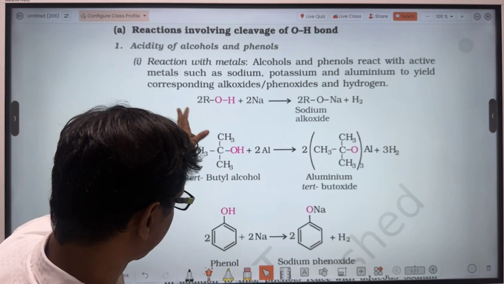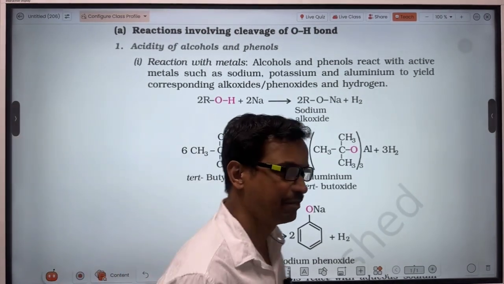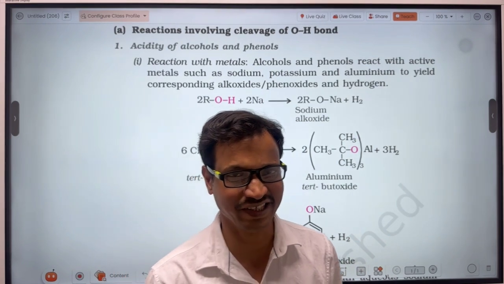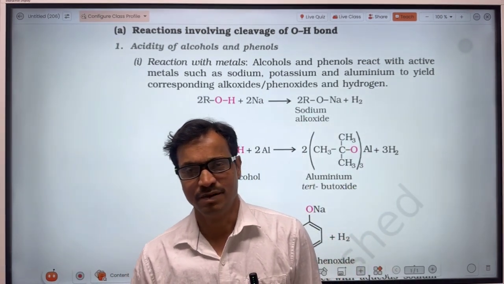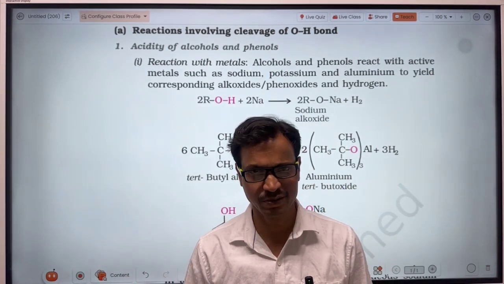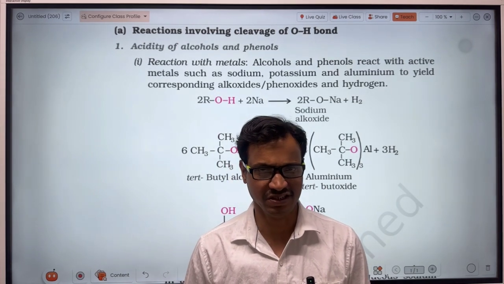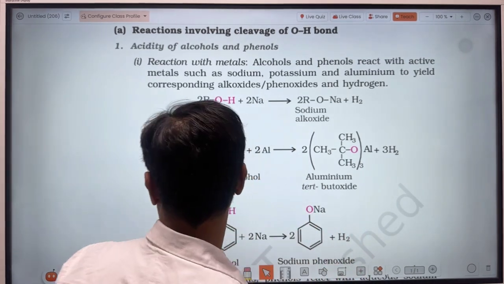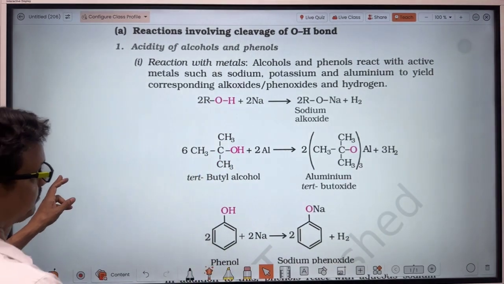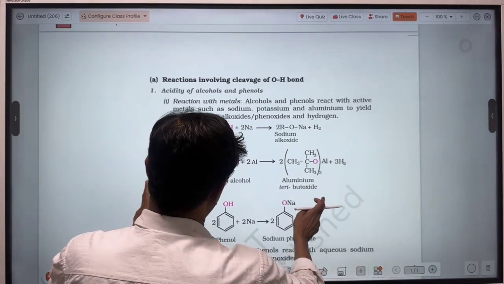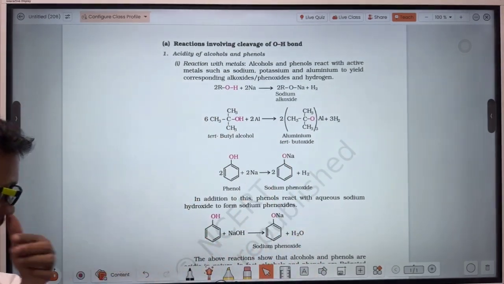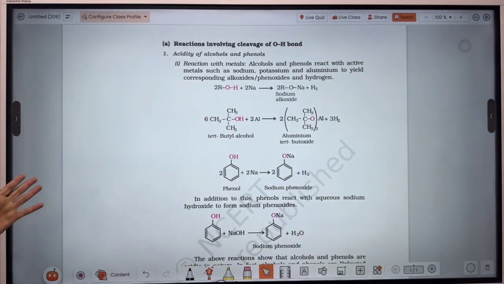Keep in mind, when metals, their hydroxides, carbonates or bicarbonates react with alcohol, there will be cleavage of the oxygen-hydrogen bond.